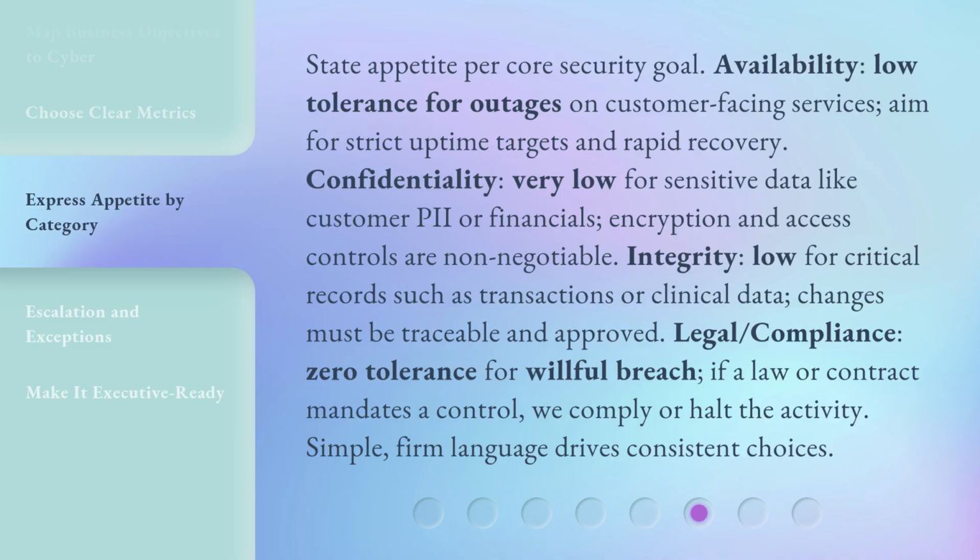State appetite per core security goal. Availability: low tolerance for outages on customer-facing services. Aim for strict uptime targets and rapid recovery. Confidentiality: very low for sensitive data like customer PII or financials. Encryption and access controls are non-negotiable. Integrity: low for critical records, such as transactions or clinical data. Changes must be traceable and approved.